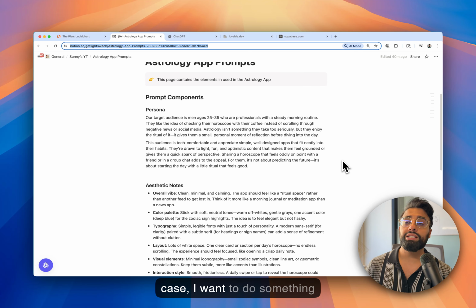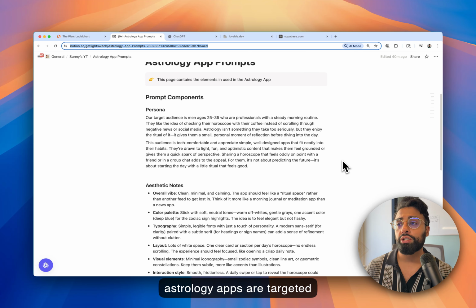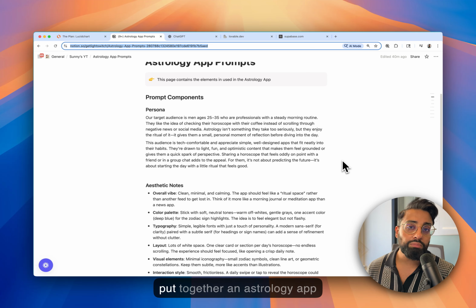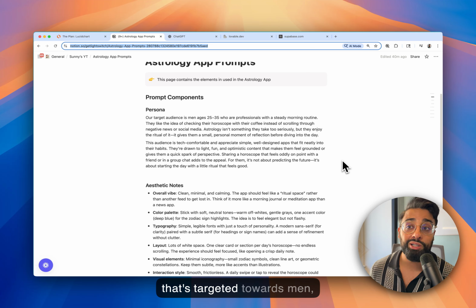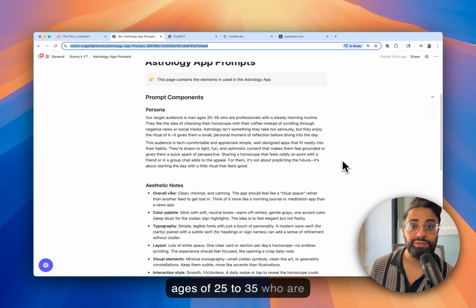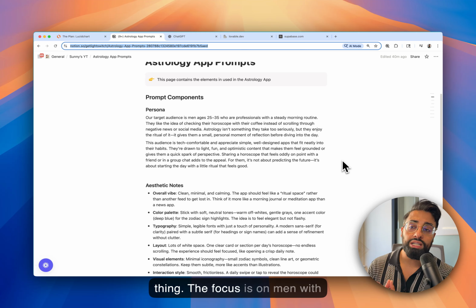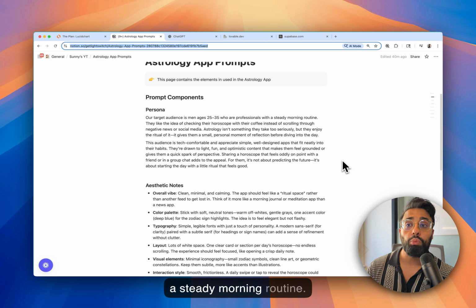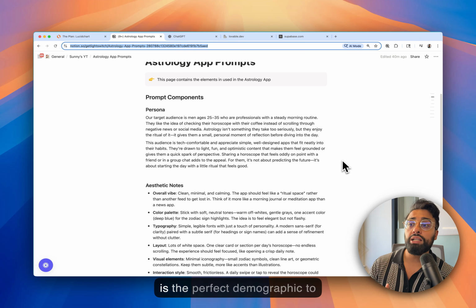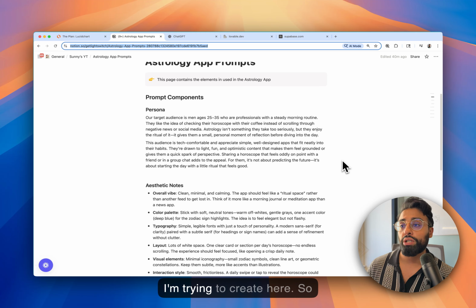So in this case, I wanted to do something different. I feel like most astrology apps are targeted towards women. So I want to put together an astrology app that's targeted towards men, specifically men between the ages of 25 to 35 who are professionals. And here's the thing, the focus is on men with a steady morning routine, because in my hypothesis, this is the perfect demographic to potentially adopt this ritual that I'm trying to create here.